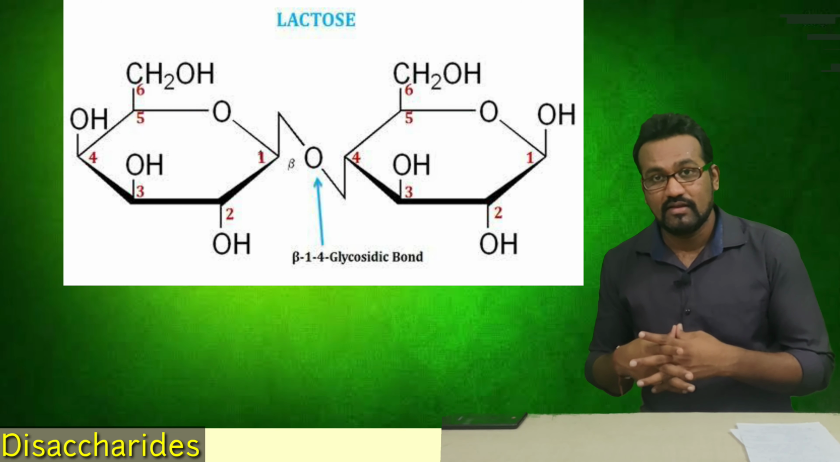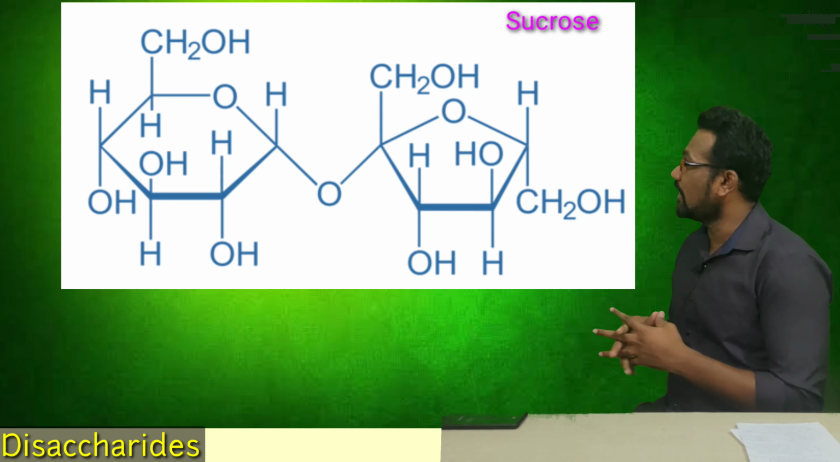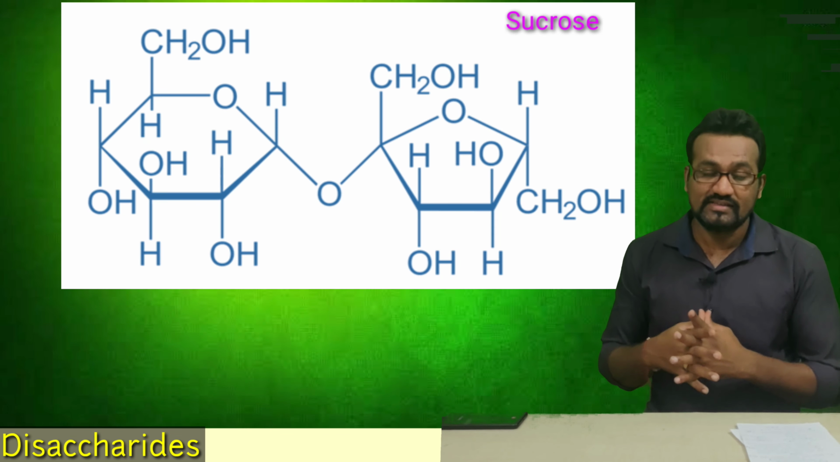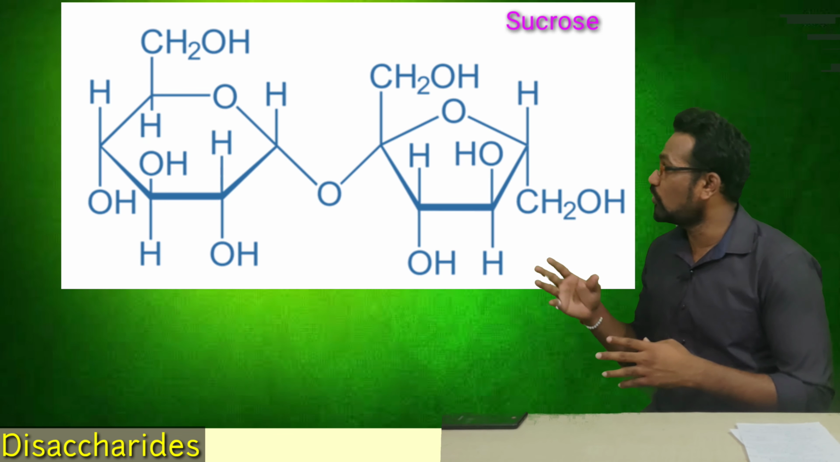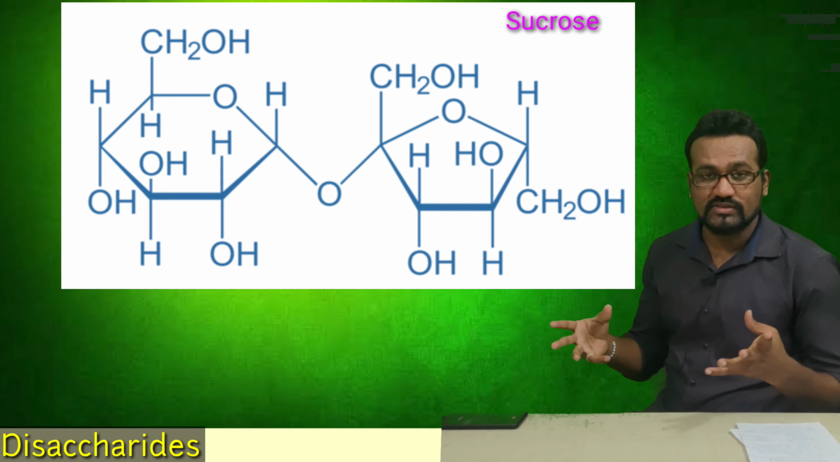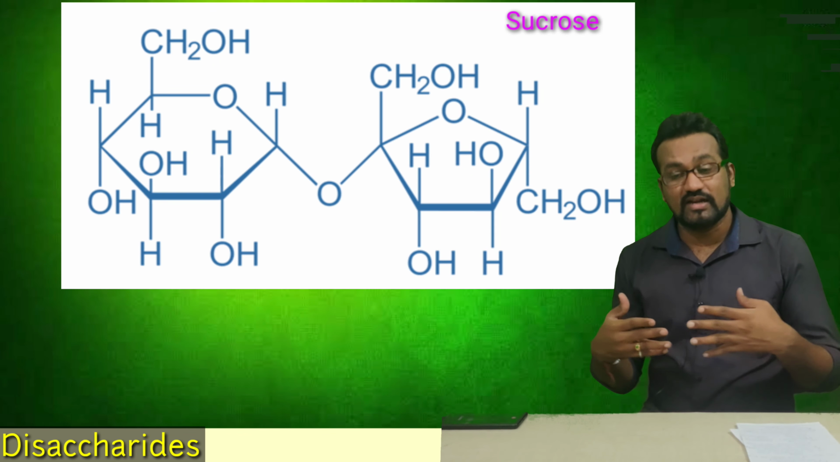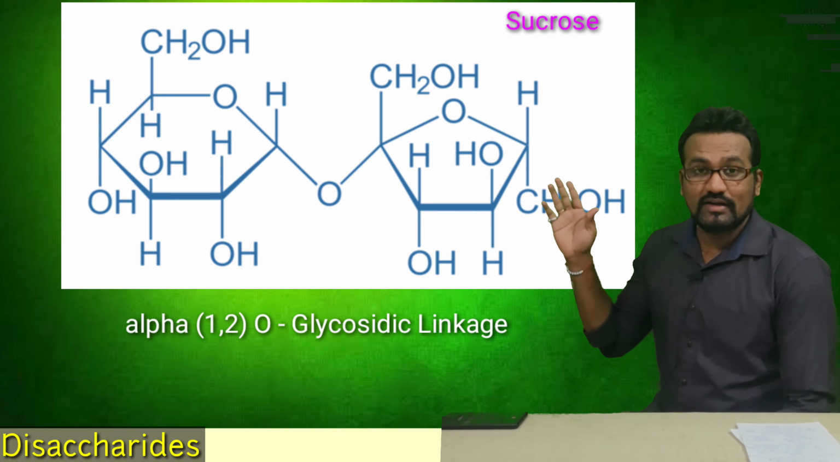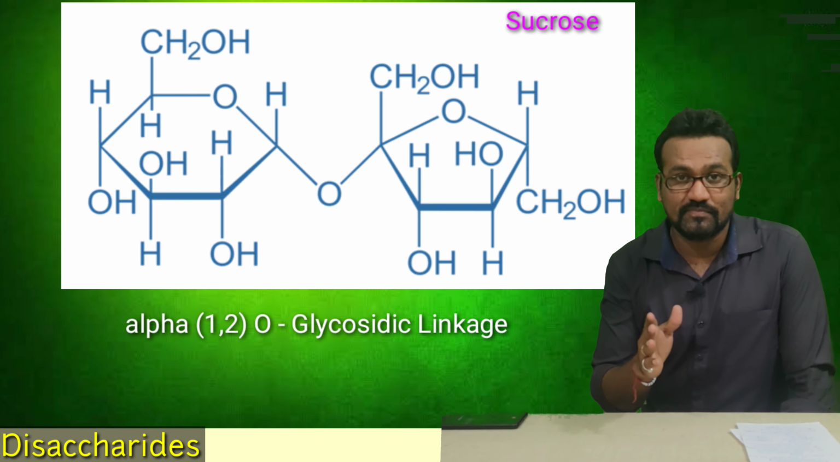In the sucrose molecule we have the second example. The sucrose molecule is also a disaccharide, in which we have glucose and fructose monomers. These glucose and fructose are connected to each other by an alpha 1,2 glycosidic bond.